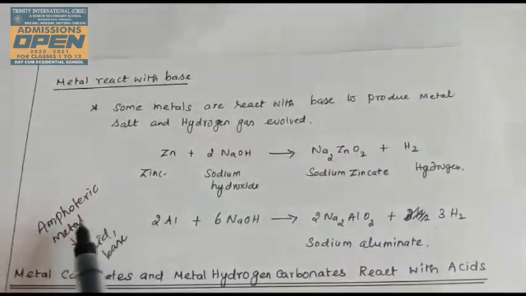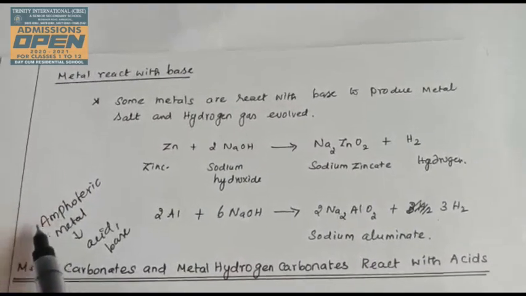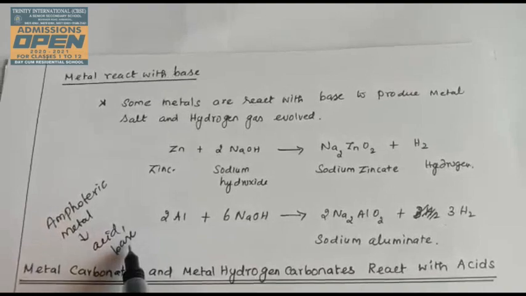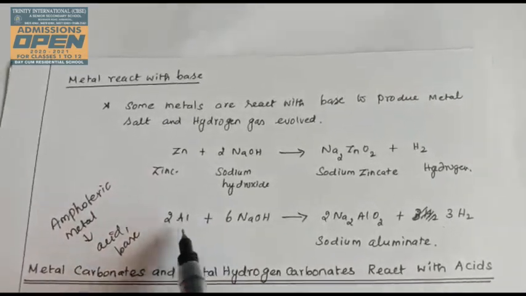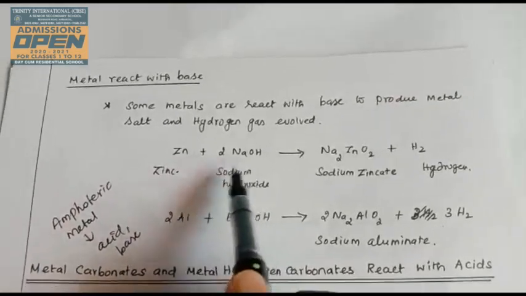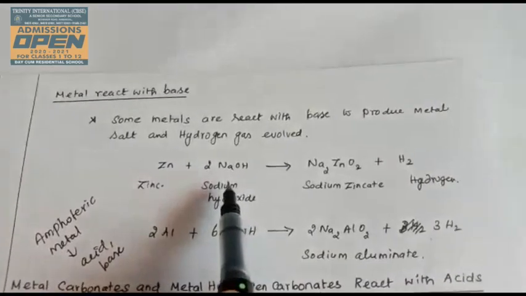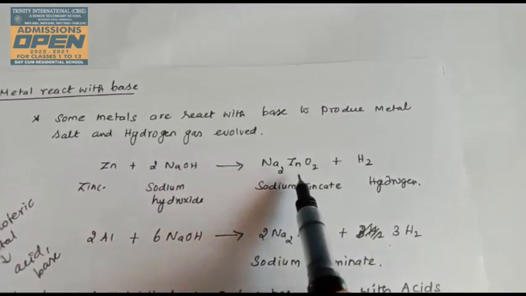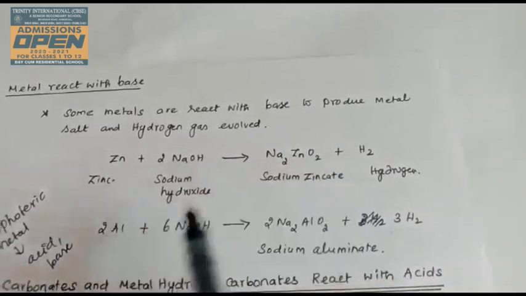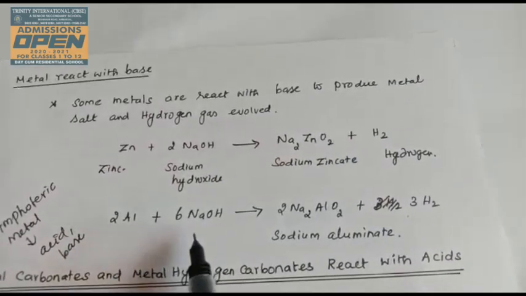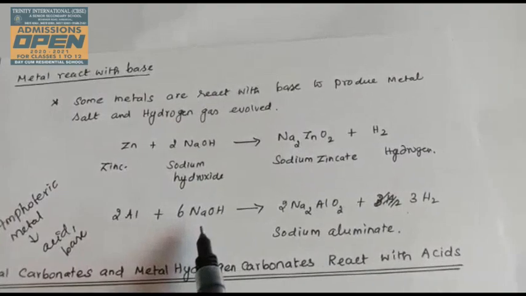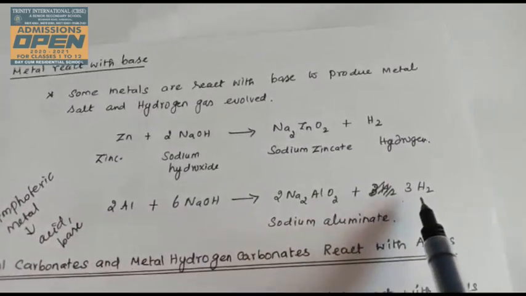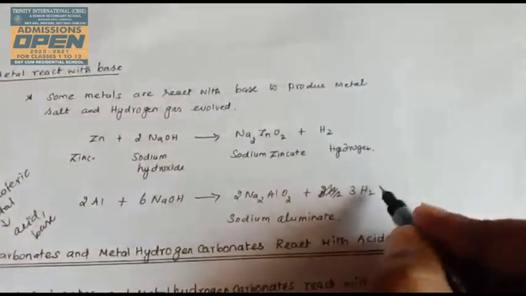These metals are known as amphoteric metals. Amphoteric metal means the metal reacts with both acid and base. Zinc reacts with the base sodium hydroxide to form sodium zincate, Na2ZnO2, plus hydrogen gas. Aluminum, 2Al, reacts with sodium hydroxide, NaOH, to form sodium aluminate and hydrogen gas. Hydrogen gas is evolved.